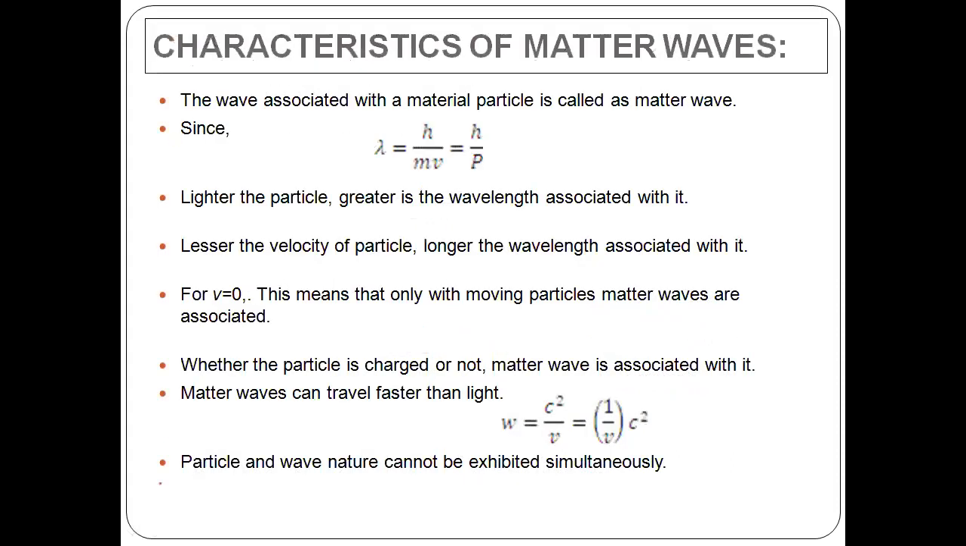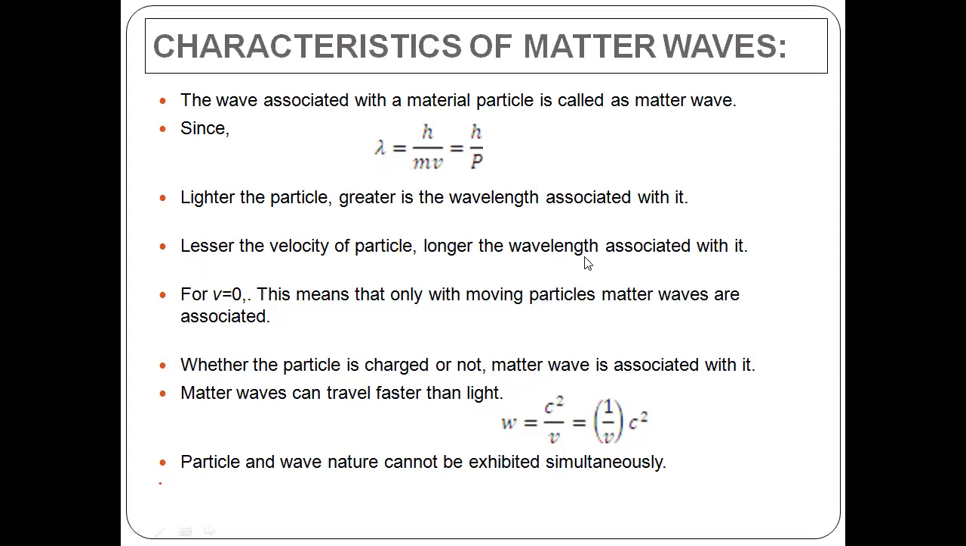Now the characteristics of matter waves, as we have derived the formula for the de Broglie wavelength. Using that, we are going to give the characteristics of matter waves. So what is a matter wave actually? It is a wave which is associated with a material particle of mass m and velocity v. The first characteristic is: the lighter the particle, the greater the wavelength. If the particle is lighter, the mass will be less. If the mass is less, obviously the wavelength will be high, as they are inversely related to each other.